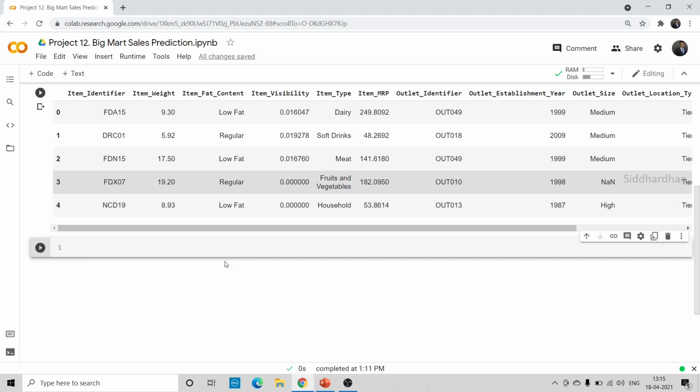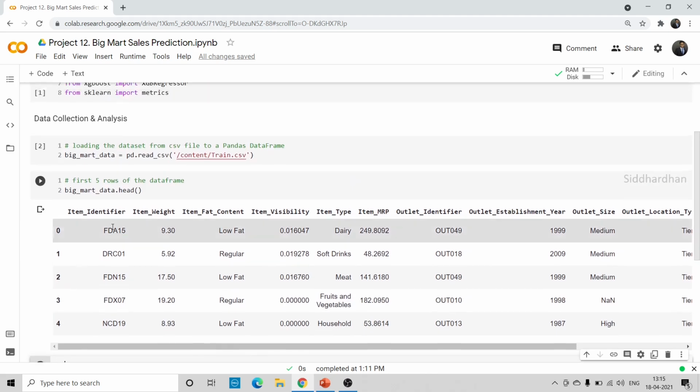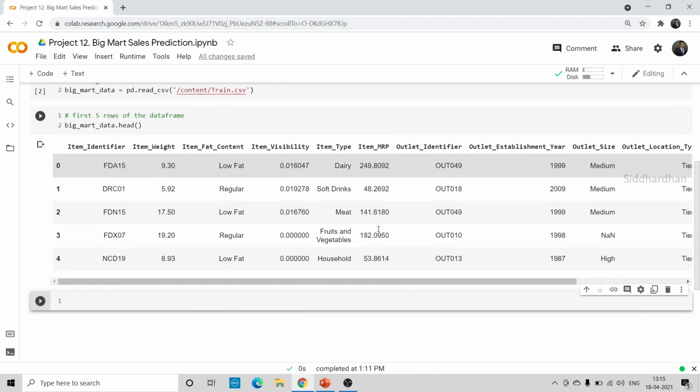So what is this processing? You can see here these are in the form of text and numerical values. Some are numerical values, and others are low fat, regular, and such kind of things. We cannot feed this string data, meaning text or words, to our machine learning model. So we need to do some processing on this data. These are categorical data. I'll explain what is meant by categorical data later in this video. We need to convert this text to suitable numbers. I will explain how we can encode this text data into numerical data as well.